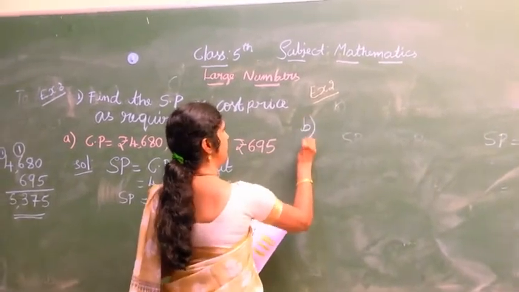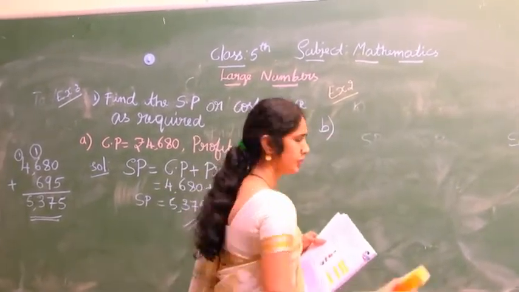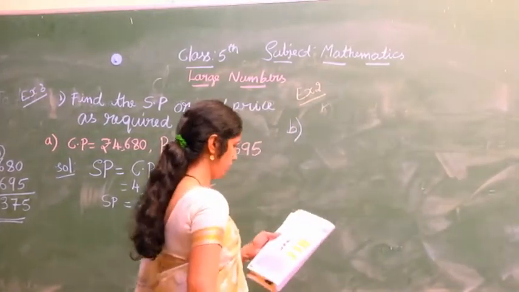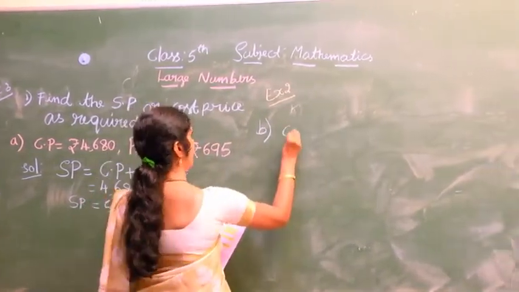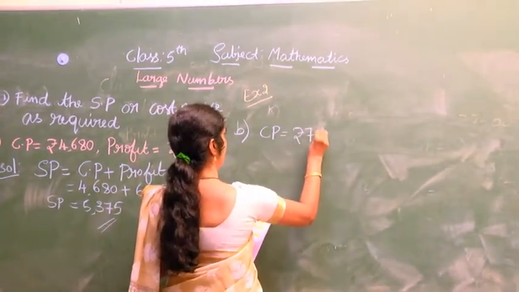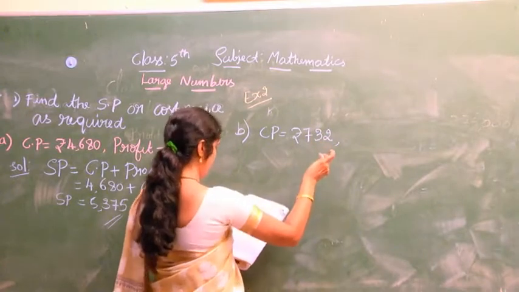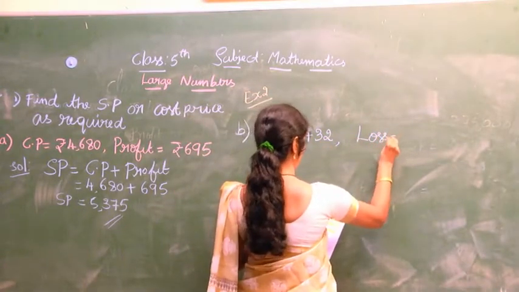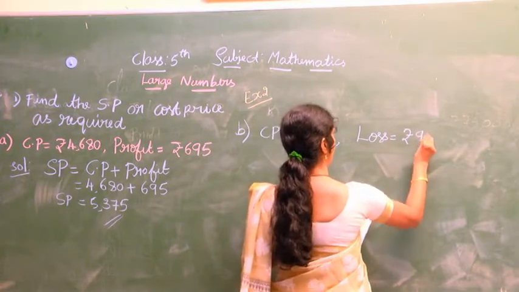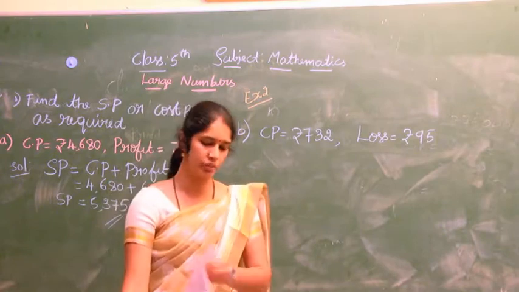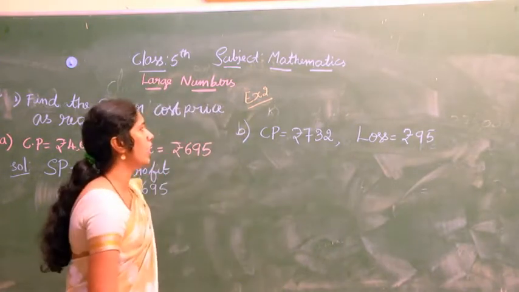This one. CP equals rupees 732 and loss equals rupees 95. Children, observe here. What have they given?